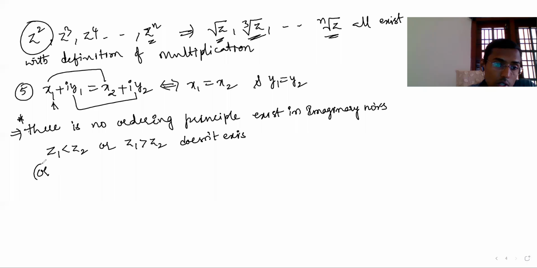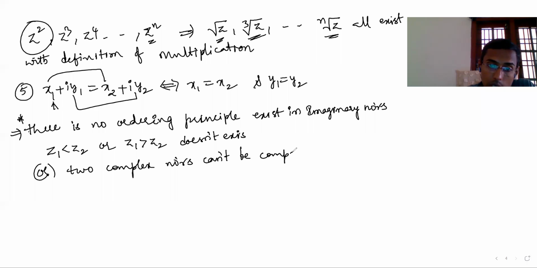Or you can say this: two complex numbers cannot be compared. Please understand this. Two complex numbers cannot be compared. That means you cannot say 2i is less than 3i; that is wrong. Real numbers you can compare, but you cannot compare like that.